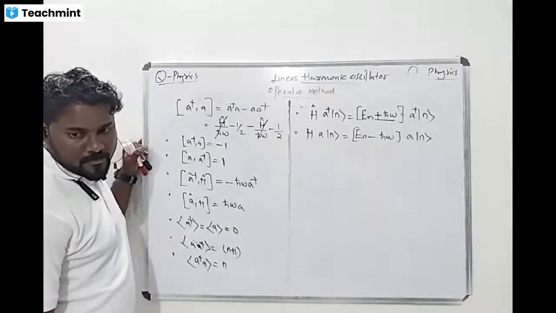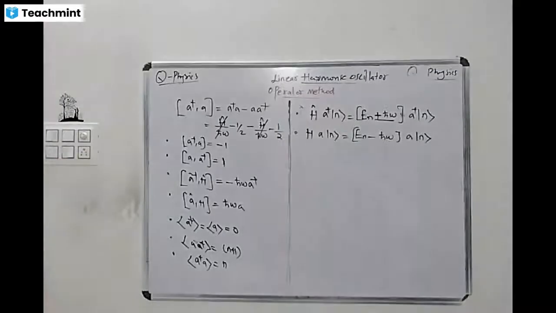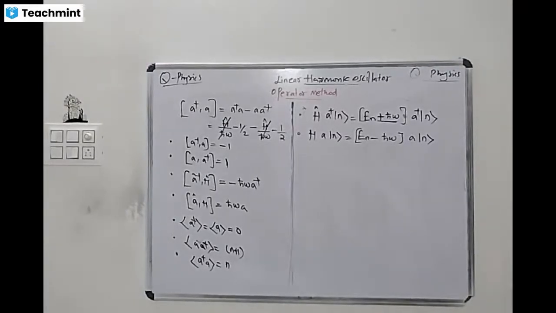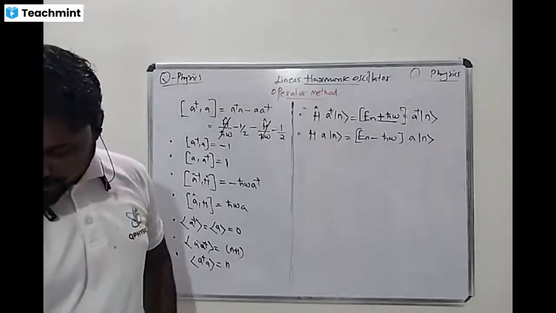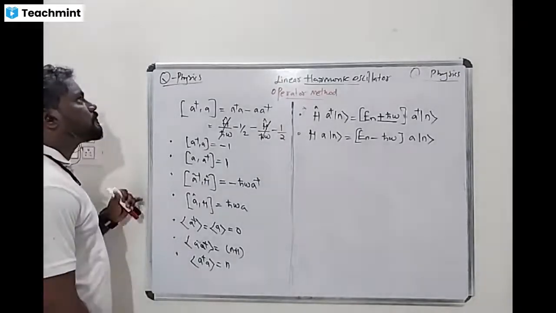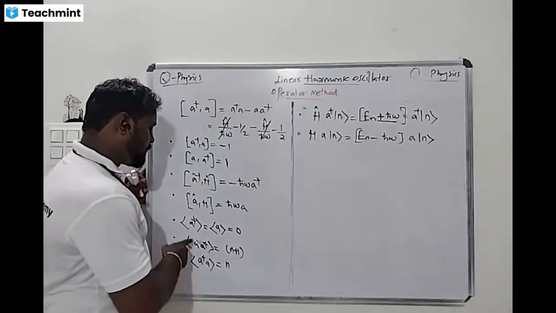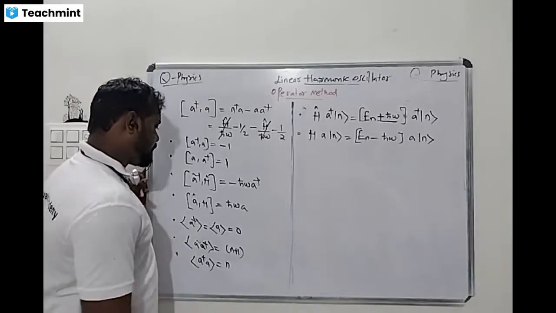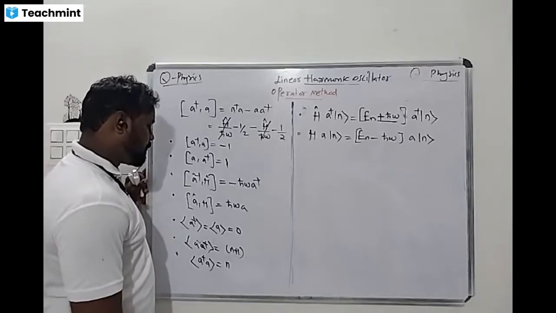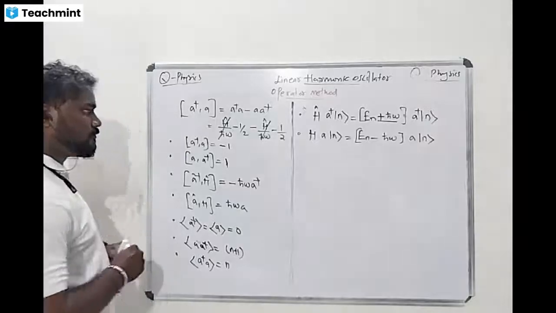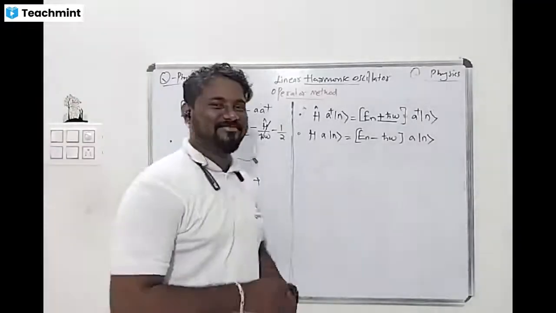The commutation of A dagger A is minus 1, and of A A dagger is plus 1. The Hamiltonian commutation with A dagger is minus h cross omega A dagger, and with A is h cross omega A. The Hamiltonian on A dagger nth state is En plus h cross omega A dagger nth state, and on A nth state is En minus h cross omega A nth state.